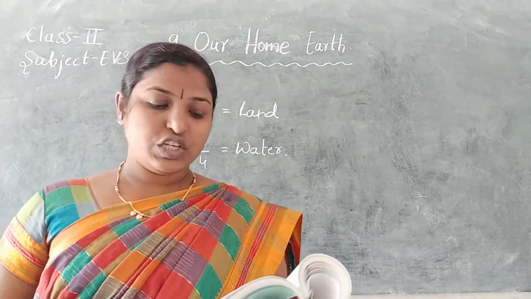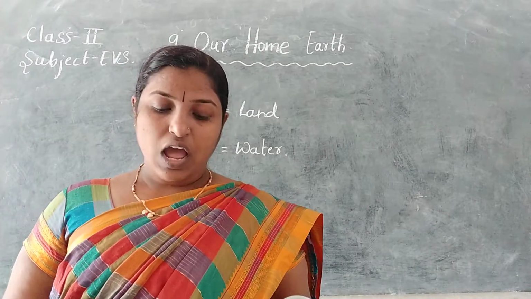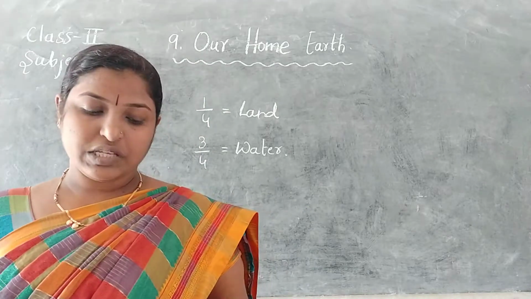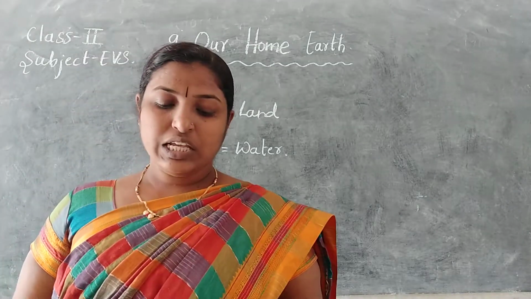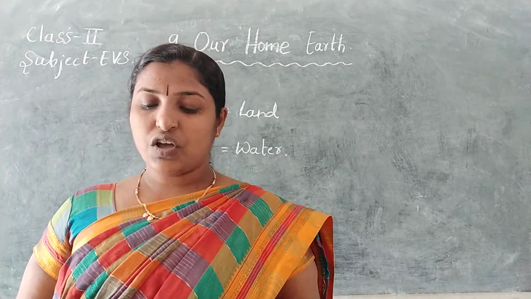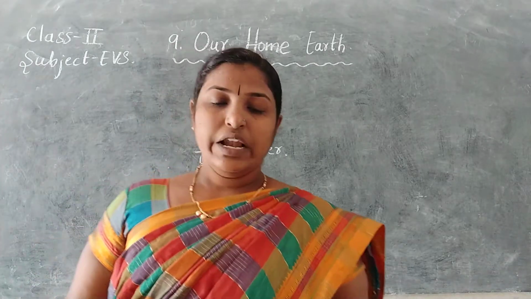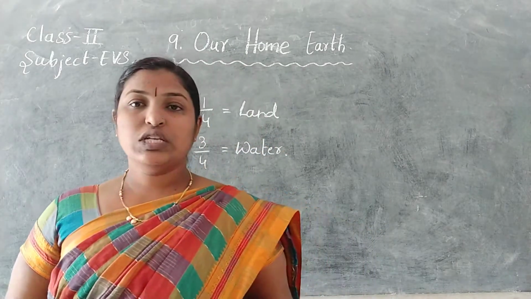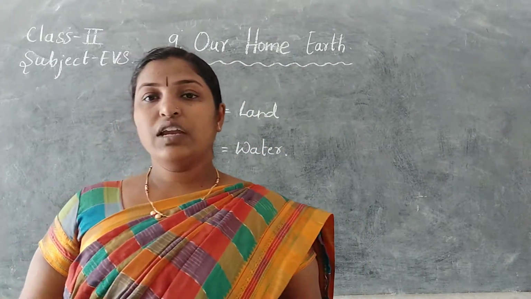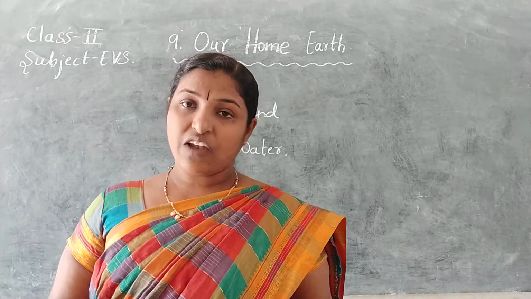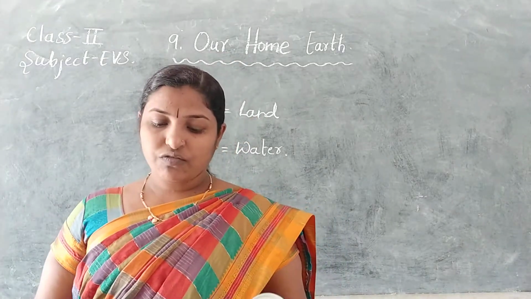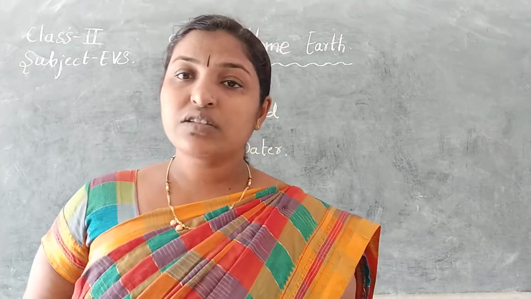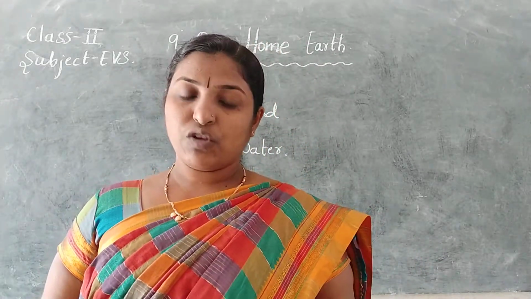The earth's surface is not the same everywhere. At some places the land is flat, at other places it is high. These different natural features of the earth's surface are called landforms. See, earth is not the same everywhere. Somewhere it is high, somewhere it is flat. These different natural features of the earth are known as landforms.